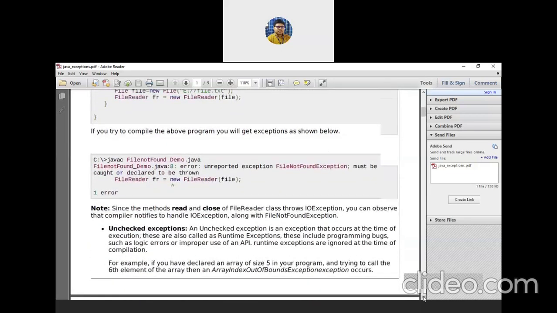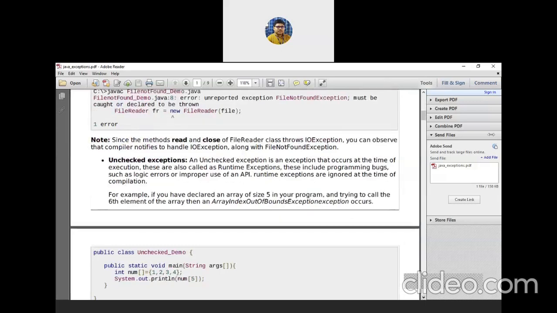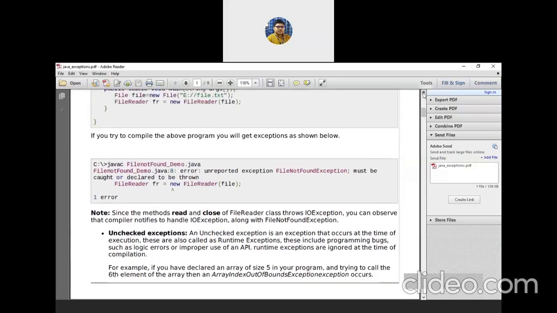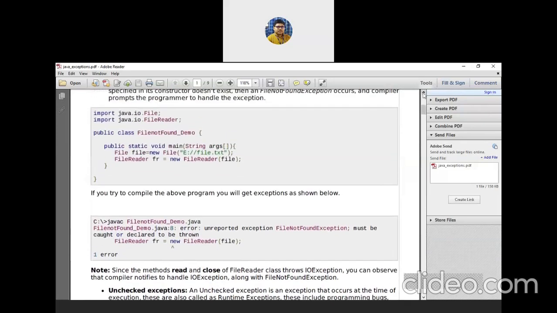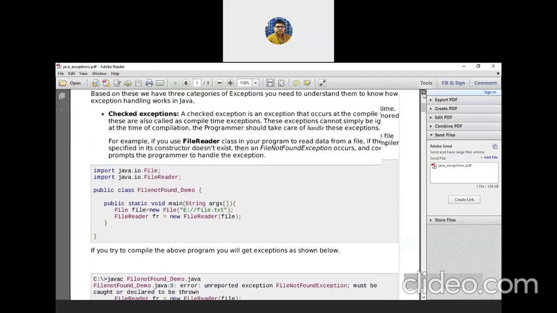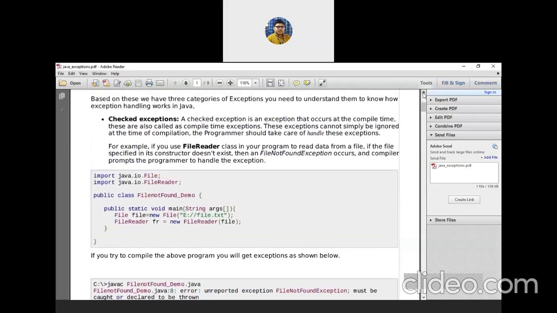Because I have used a class, or rather an object of a class, or some methods of that class, which may throw an exception, and we have to explicitly mention that exception handling part in our program. Otherwise, you will get a compilation error.